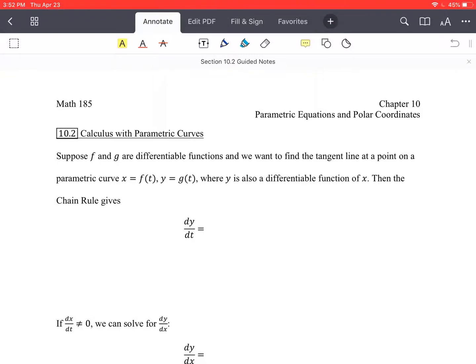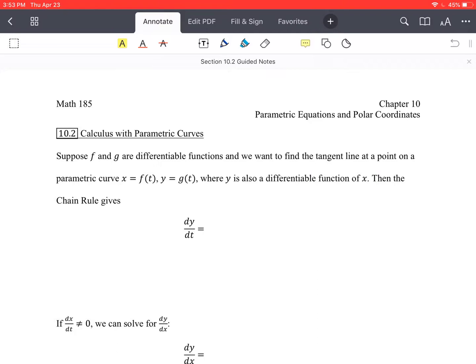Hi everybody, we are in section 10.2, continuing our discussion on parametric curves. Today we're going to be looking at calculus with parametric curves, so performing operations like the derivative, and looking at rates of change, tangent lines, all that kind of stuff when dealing with that parameter t, or sometimes theta, we'll see in this section, instead of just with x and y.